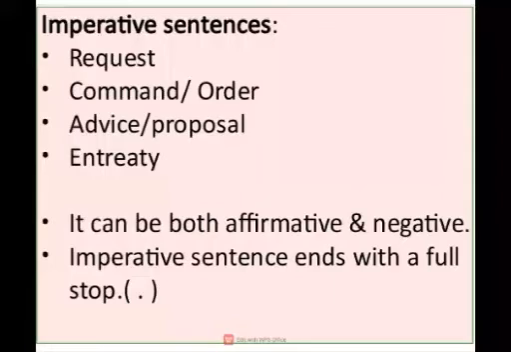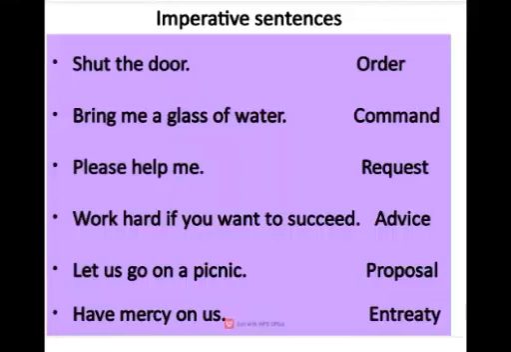Next is the imperative sentence. A sentence that expresses an order, command, request, entreaty, advice, or proposal is called an imperative sentence. An imperative sentence ends with a full stop. An imperative sentence can also be both affirmative and negative. Affirmative simply means without not, and negative means with not. Commands start with verbs. See the examples here.